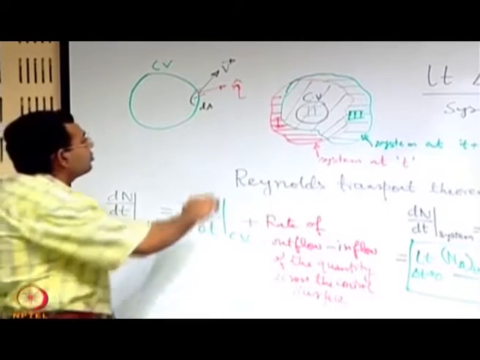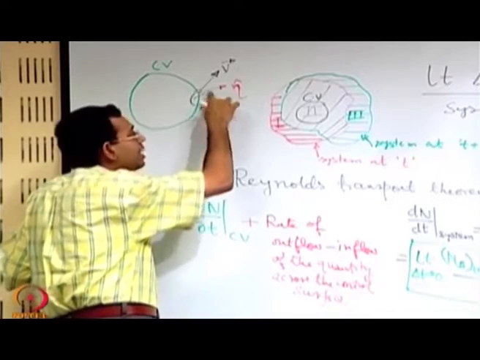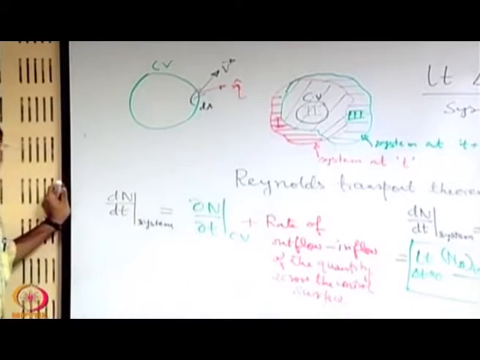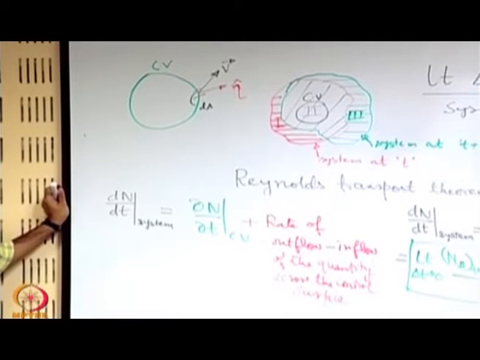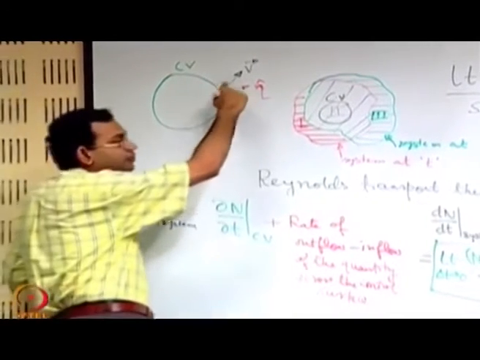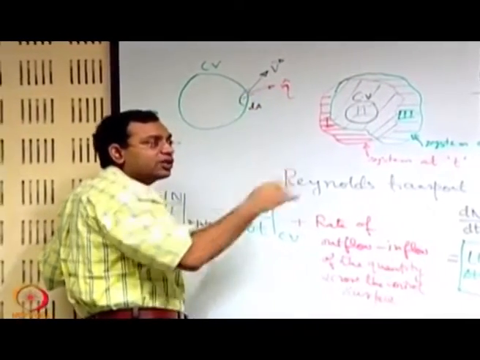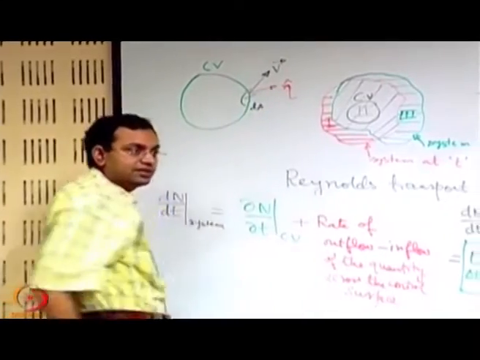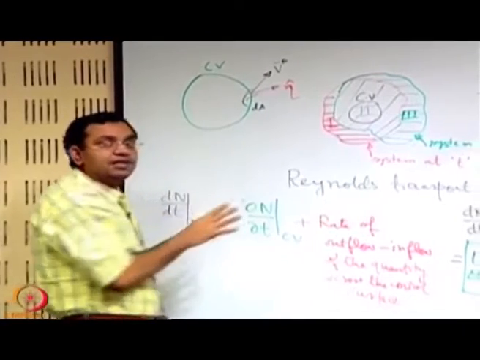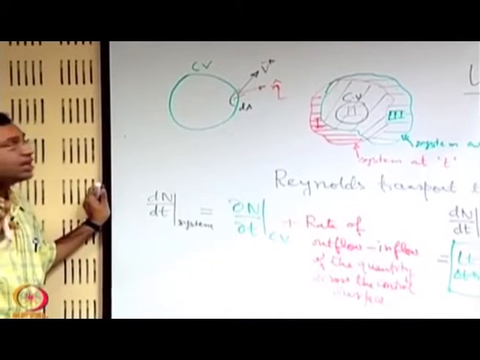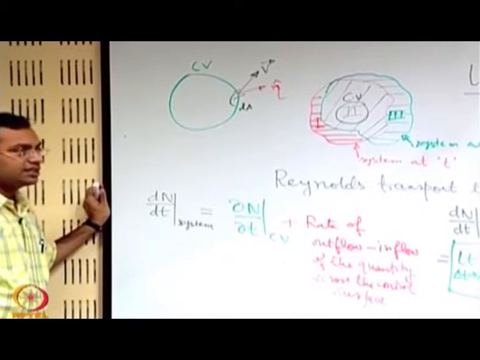Now, what is the total rate of property that is coming out of this one? We have to keep in mind that small n is the property per unit mass. So, if we find out what is the rate of flow of mass over this, multiply small n with that, that will be the rate of transport of n through this flow of mass, right. So, first of all, our objective is therefore to find out what is the rate of flow of mass over this. What is that?